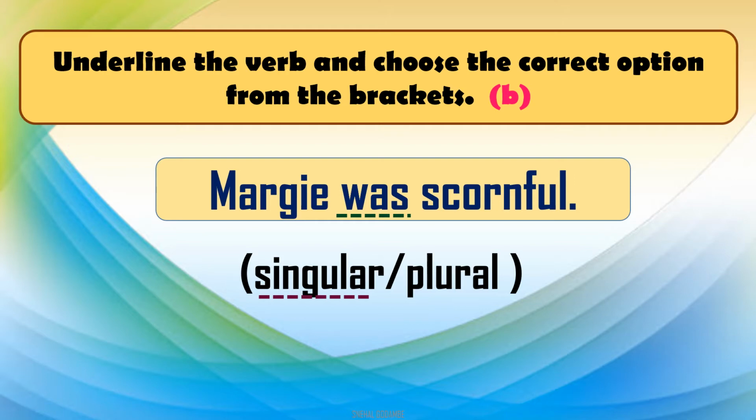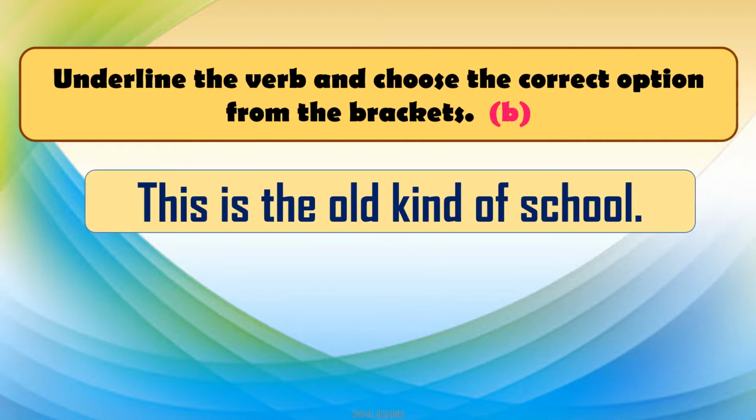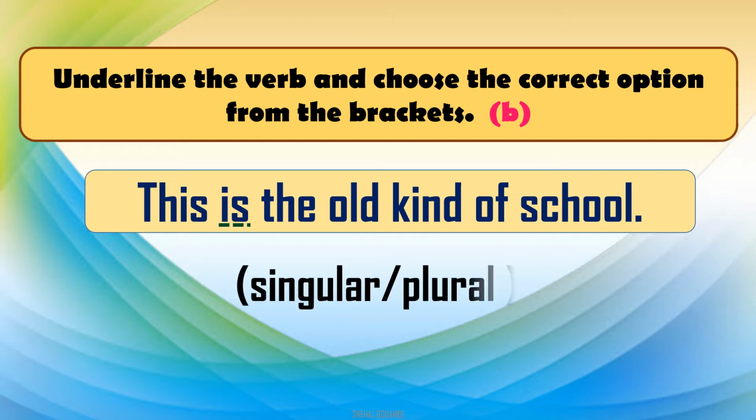Then we will go for the next sentence. This is the old kind of school. Now which is the verb? Again, is, an auxiliary verb, is there. So what is the question for this verb?